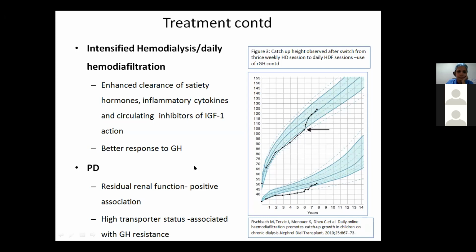In PD, residual renal function has a positive association with improved growth, but high transporter status is usually associated with microinflammation and growth hormone resistance.